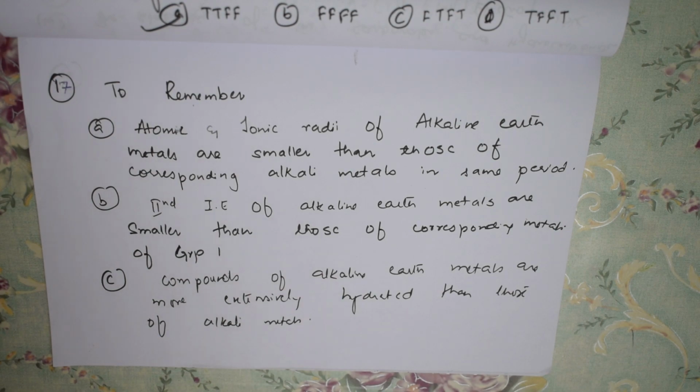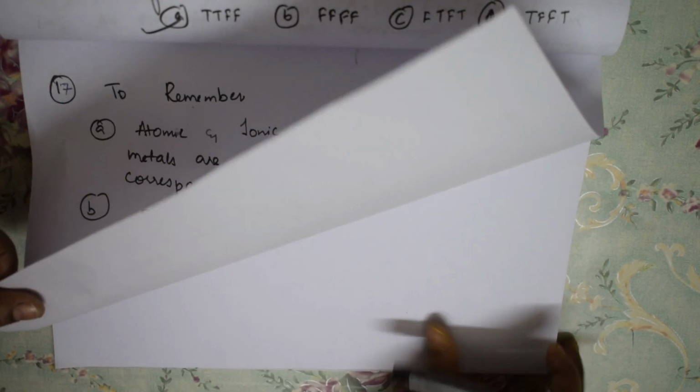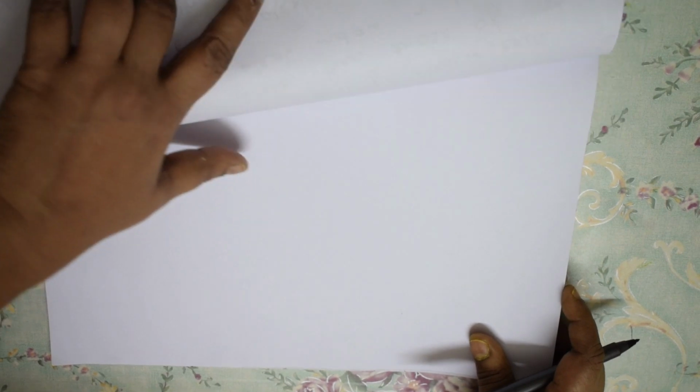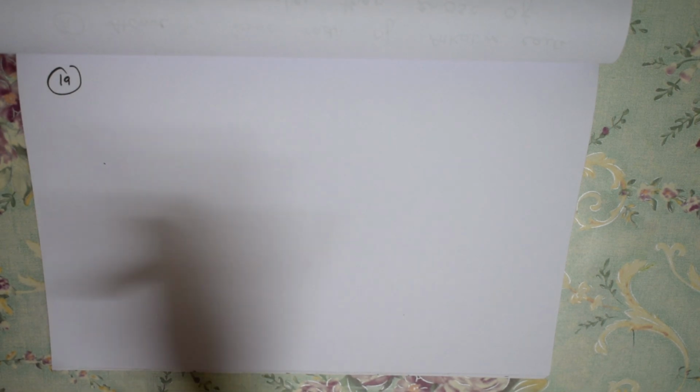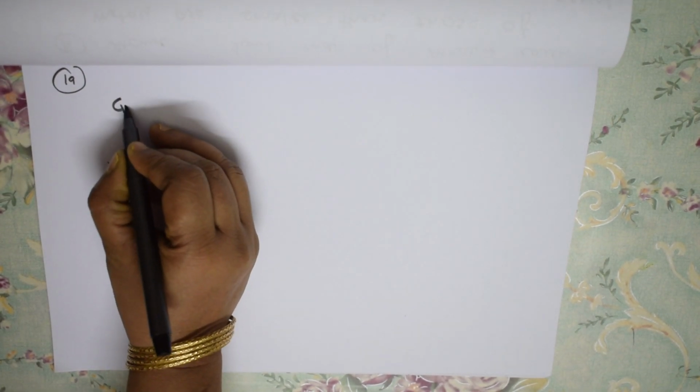So apart from these short questions, let us see one more important concept which you should remember in inorganic chemistry. Let us write those. So what is the next concept? Let me turn the page. Just remember, greater the charge on the cation, more is its covalent character. Remember this. What is this?